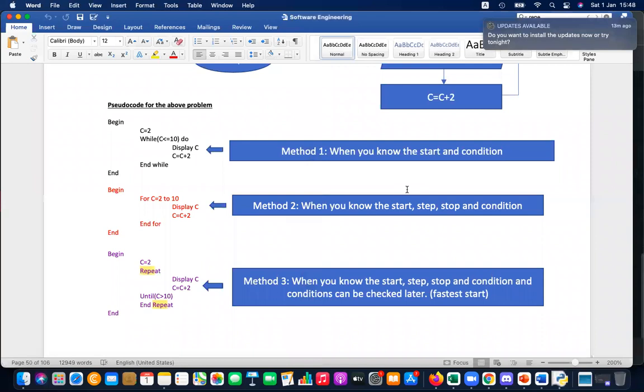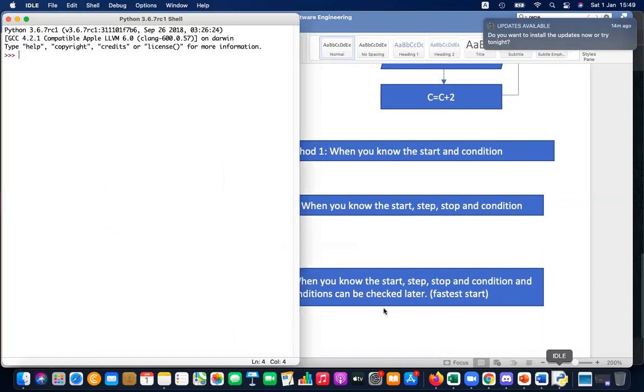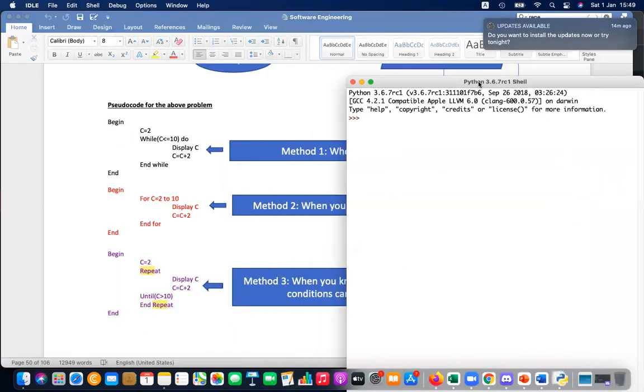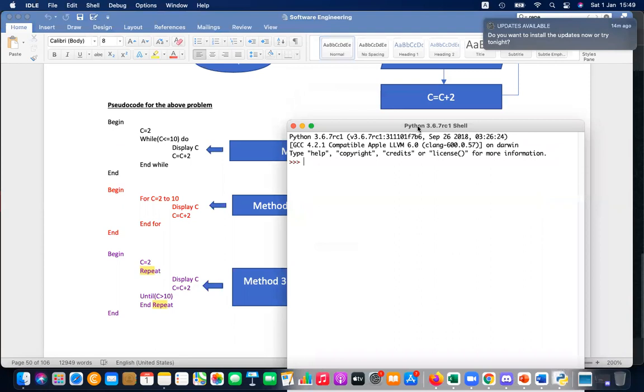So these are just pseudocodes. Why am I saying that? Pseudocode means it is not actually working. But the programming code will be similar to this, not the same, but it will look the same. You have a while loop and a for loop, but for repeat until you have to create it explicitly. So let's create these loops step by step, and I want you all to do this with me.